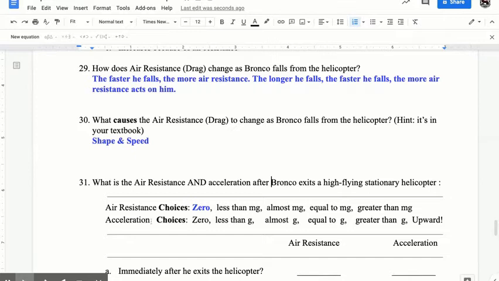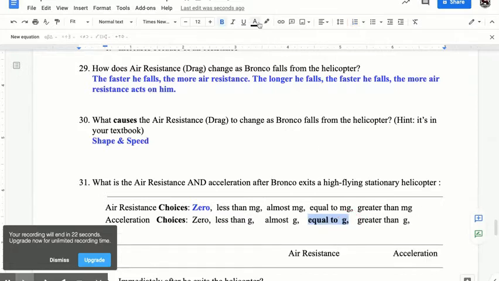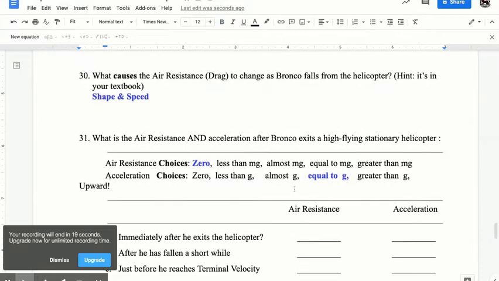And acceleration, if you remember this one fact, you've gotten 3 or 4 of these questions correct. The acceleration depends only on the planet that you're on. It is equal to g. Always, everywhere. Can't convince me otherwise.